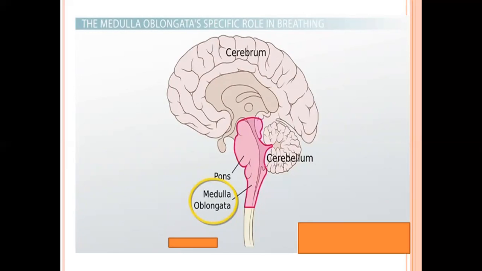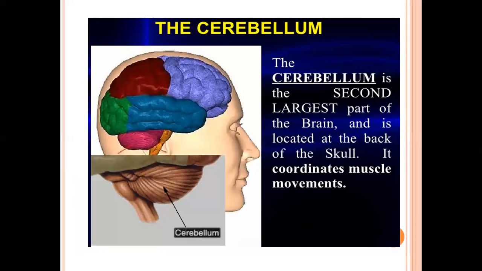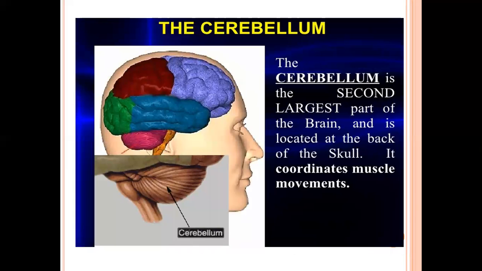Now, what happens when we are sleeping? At that time, all parts of the brain are sleeping except the medulla oblongata, because it is a very critical part of our brain, and it controls all involuntary actions of the body, meaning breathing, heart rate, and blood pressure. Is it clear? Now, the second part of the hindbrain is the cerebellum.